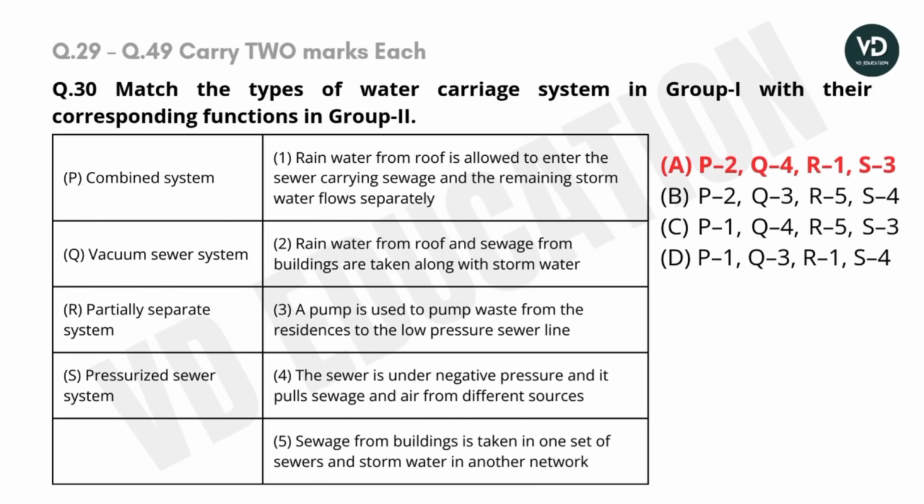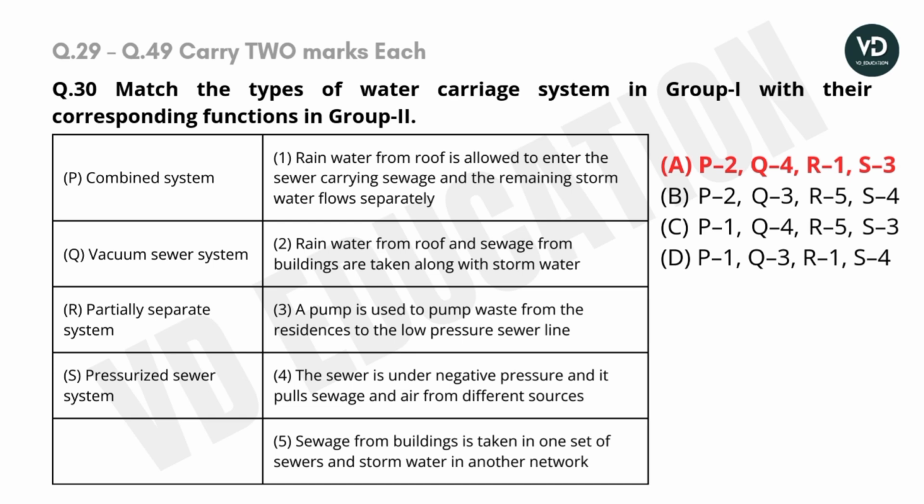Match the type of water carriage system in Group 1 with their corresponding function in Group 2. First, we'll read out Group 1. P. Combined system. Q. Vacuum sewer system. R. Partially separate system. S. Pressurized sewer system. And their corresponding functions they have provided.